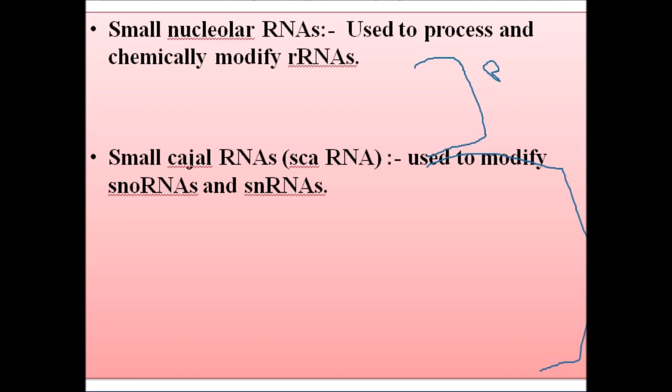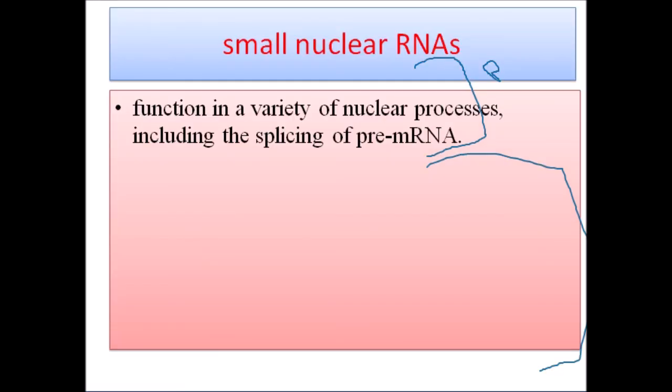Small nucleolar RNA, or snoRNA, is used to process and chemically modify ribosomal RNA. Small cytoplasmic RNA (scRNA) is used to modify snoRNA and snRNA. Small nuclear RNA functions in RNA processing, in mRNA processing.